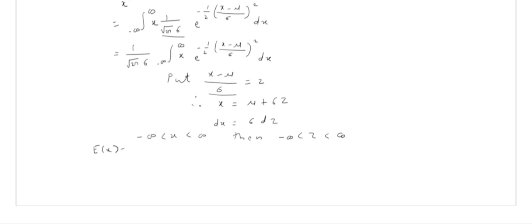What we get? Expectation of x: the constant term is as it is, so 1 divided by root 2π σ. Then since the range is also as it is, we have minus infinity to infinity.